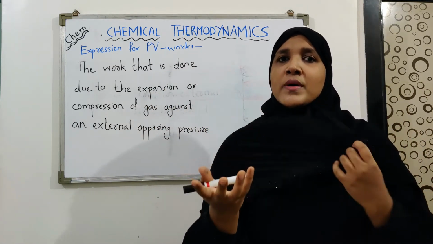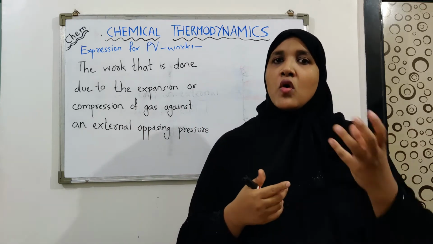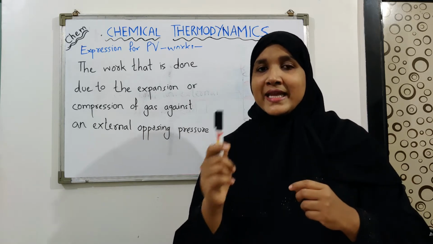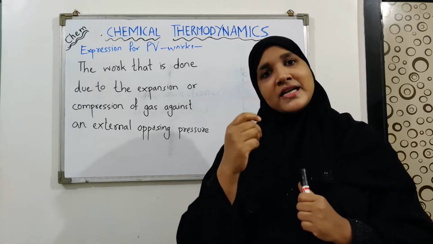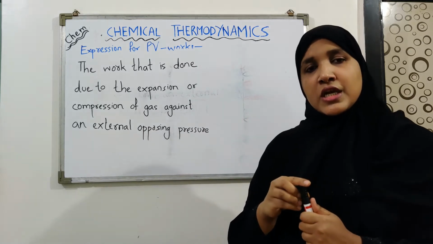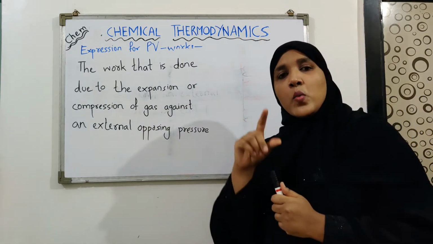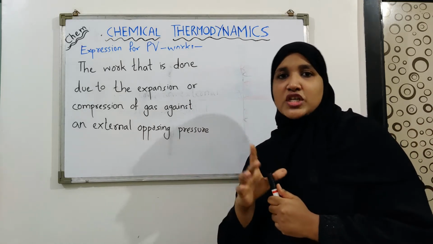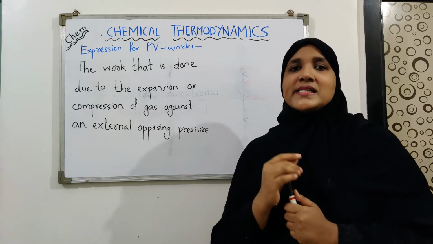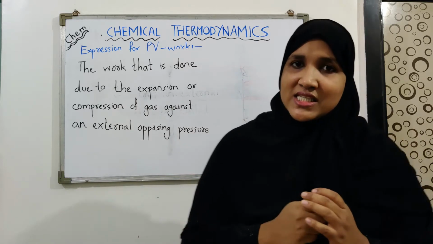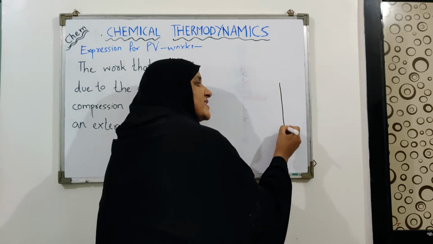Now, how much work is obtained when the gas undergoes expansion or compression can be determined with the help of an expression. Now let us derive that expression which will tell us how much work is done when the gas undergoes expansion or compression. For finding it out, let's assume a gaseous system. Let's say that we have a cylinder.